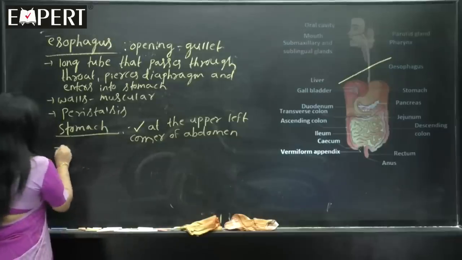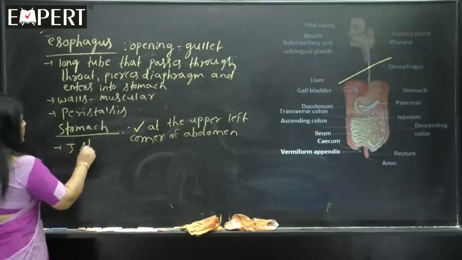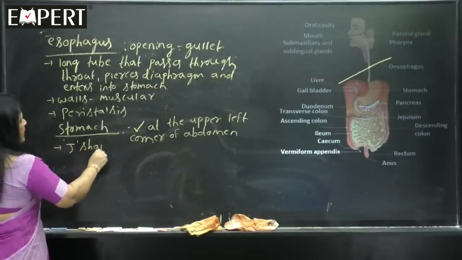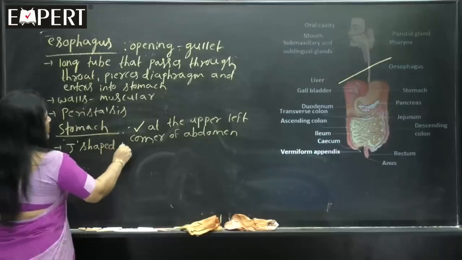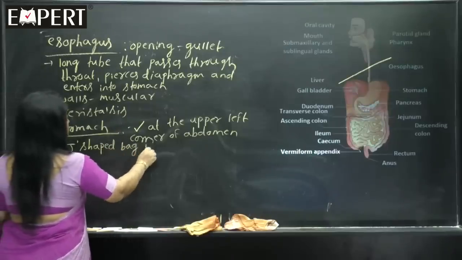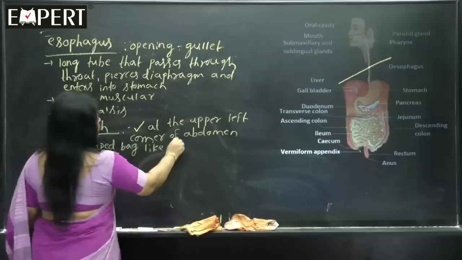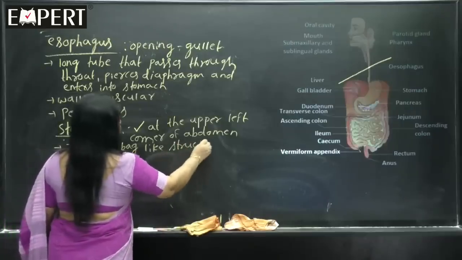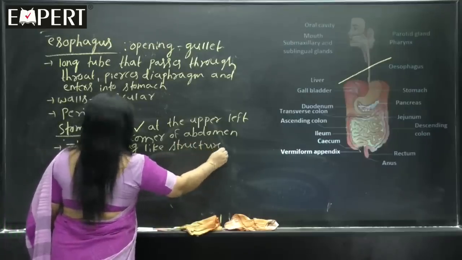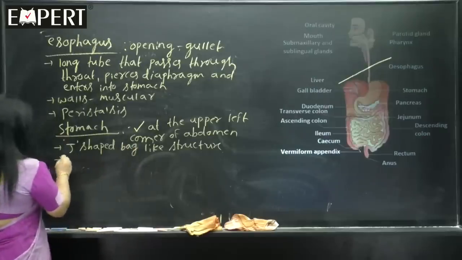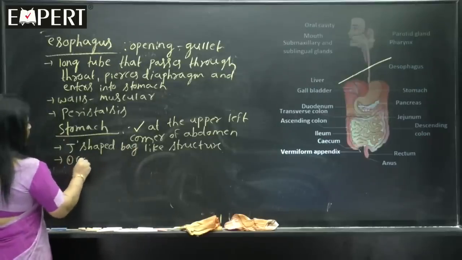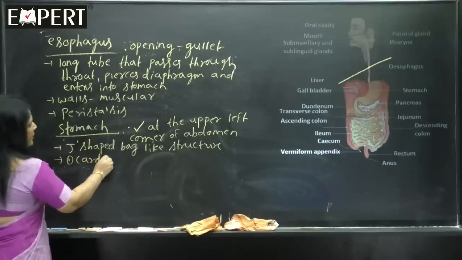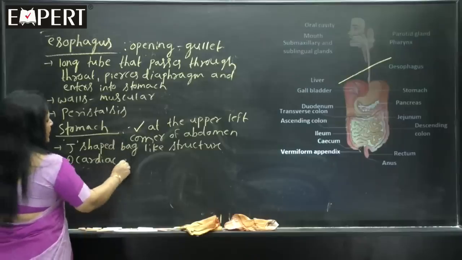And stomach is a J-shaped, bag-like structure. Stomach is divided into, first one is cardiac part, divisions I am writing, I will show diagram also next.